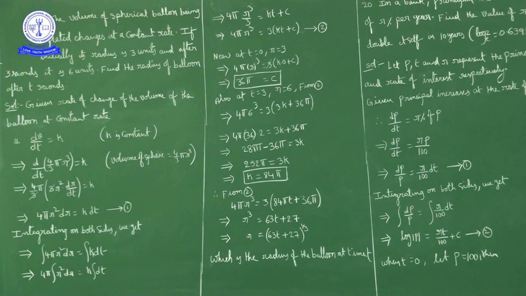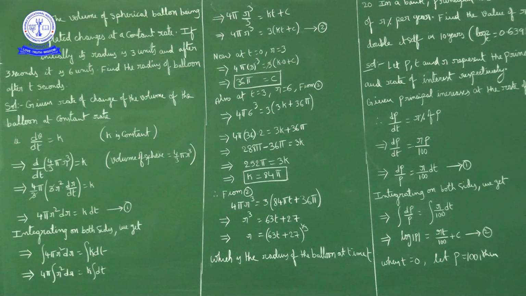So what will we get here? 4 pi 3 cube is equal to 3 into k into 0 plus c. Now 3 cube is 27, 3 cancels, that means 9, 9 into 4 is 36 pi, equal to k into 0, which is 0, plus c. So c is equal to how much? 36 pi.